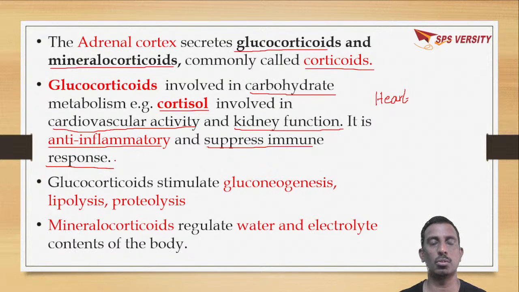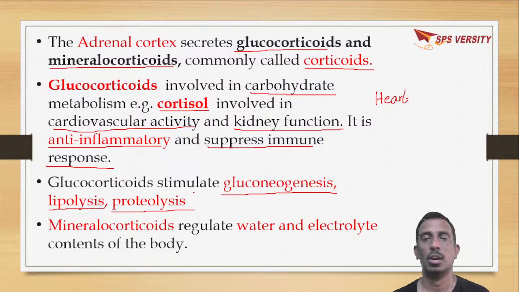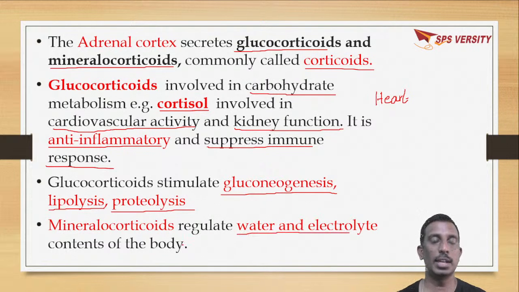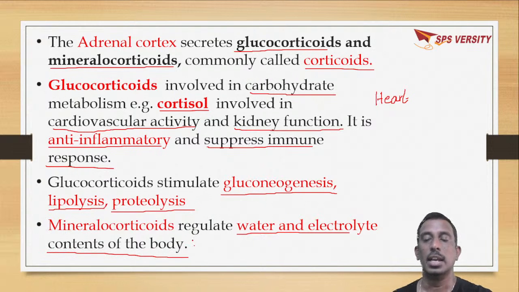What will these glucocorticoids do generally? They will stimulate gluconeogenesis, splitting of lipids, lipolysis, splitting of proteins, proteolysis. Okay, glucocorticoids will do gluconeogenesis, lipolysis, proteolysis. What will mineralocorticoids do? They will regulate water and electrolyte content of the body.